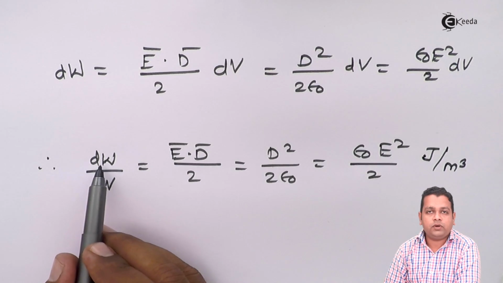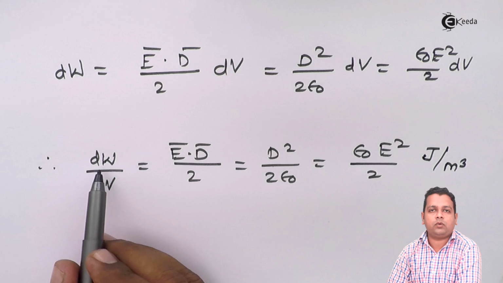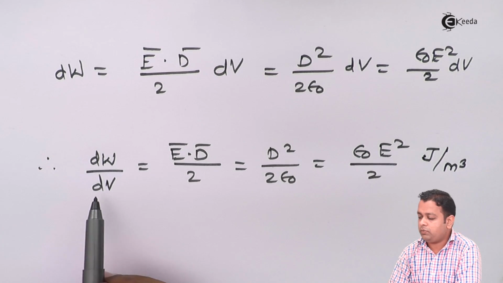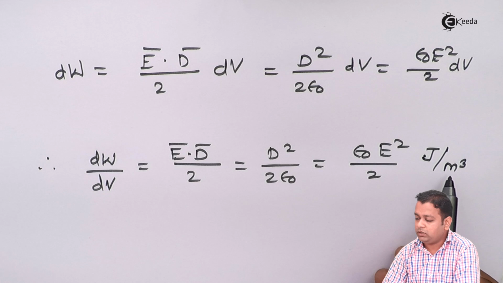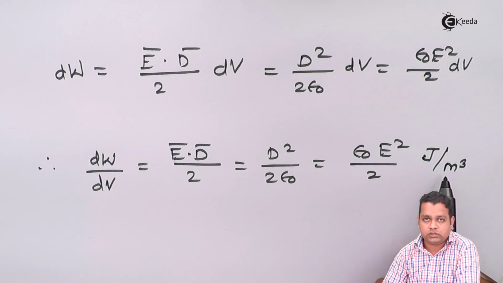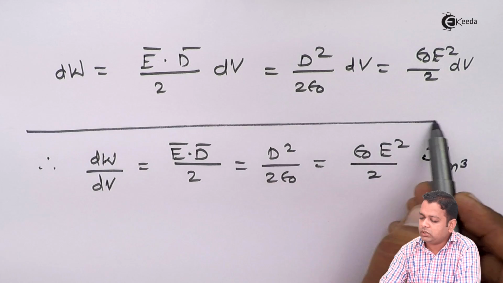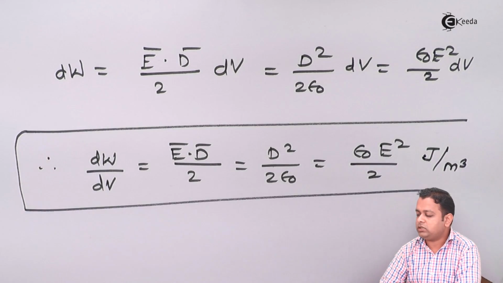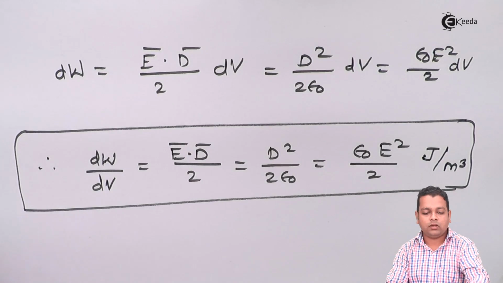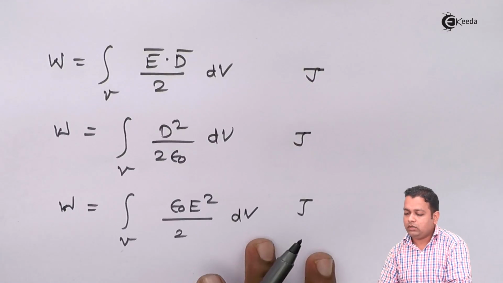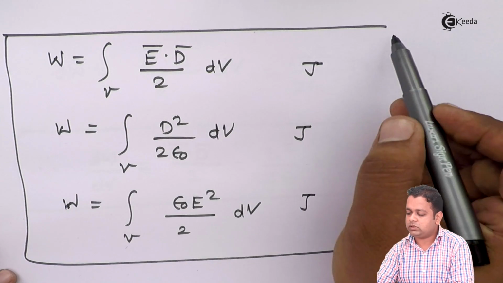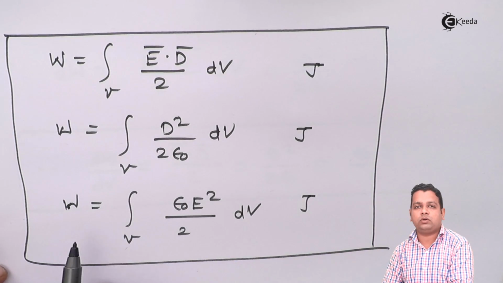As we are taking differential energy stored or differential total work done upon differential volume, for differential volume we have to mention meter cube. So joules per meter cube, we can say this is the energy density. Thus this expression is the energy density for the electrostatic field, and the earlier representation is the total energy stored while we form the system of charges in that particular electric field.